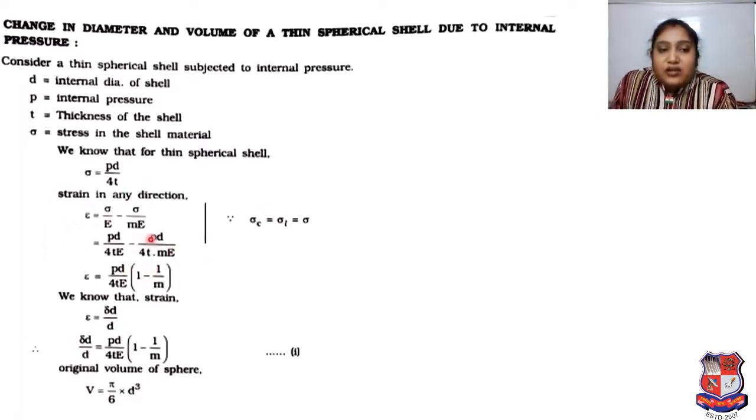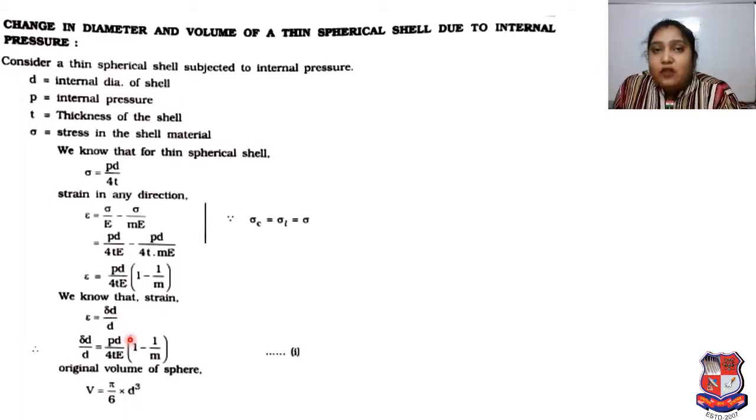So as per that, if we simplify, then the strain in any direction will be PD upon 4TE in bracket 1 minus 1 upon m. We know that strain is equal to delta D upon D. Therefore, delta D upon D is equal to PD upon 4TE in bracket 1 minus 1 upon m.